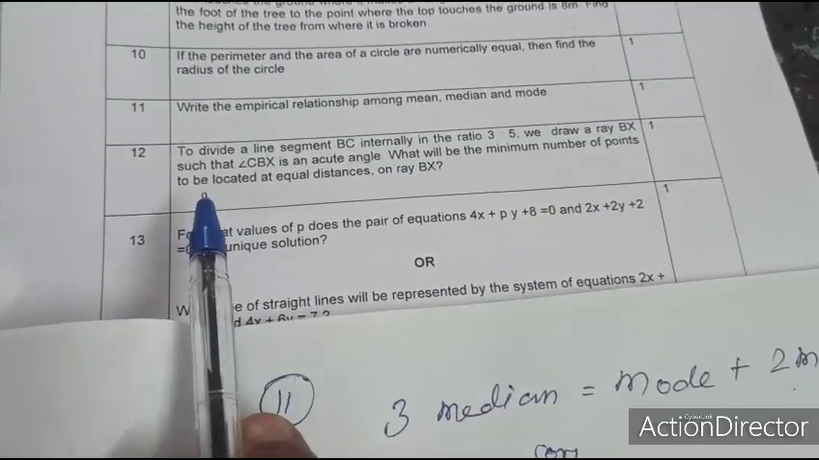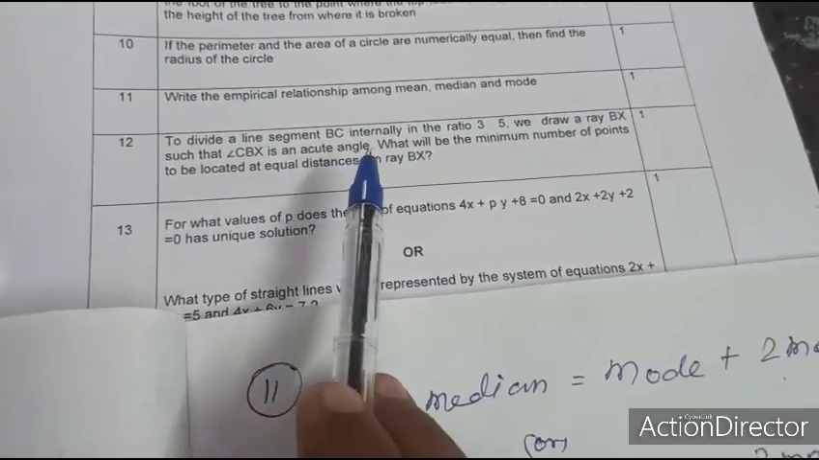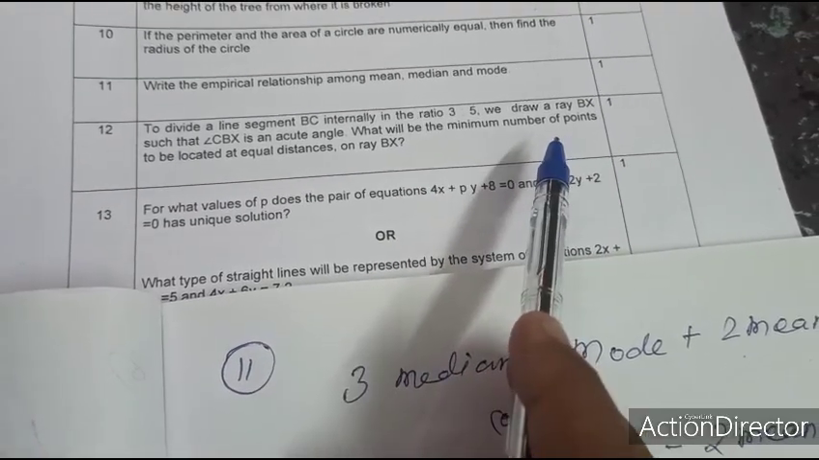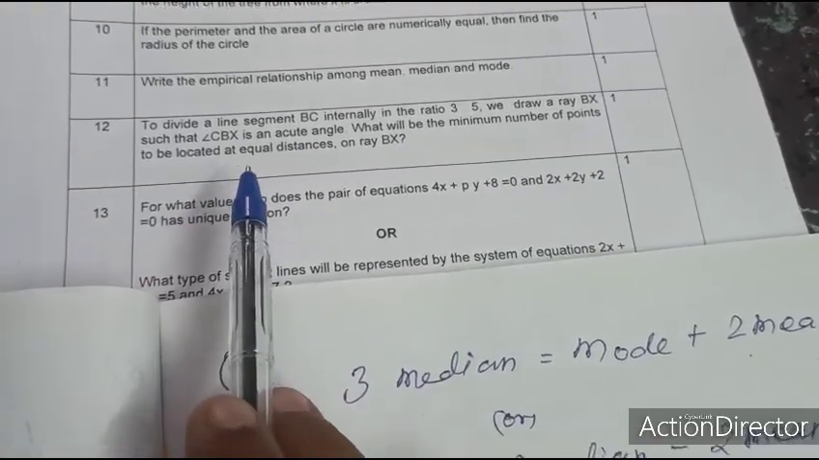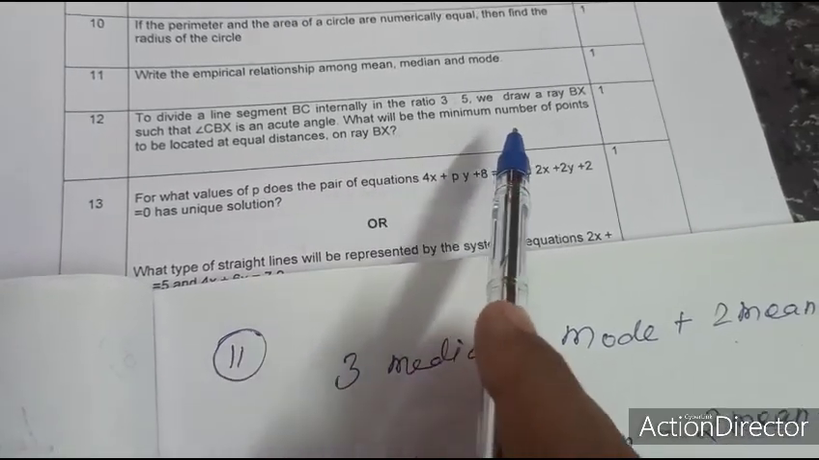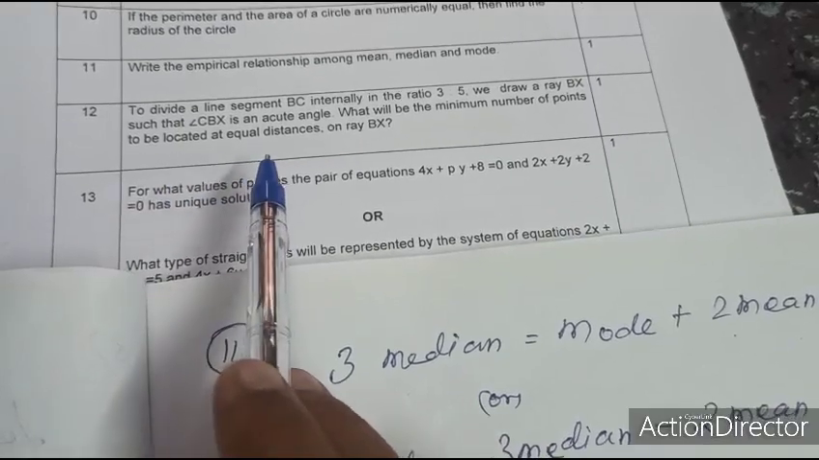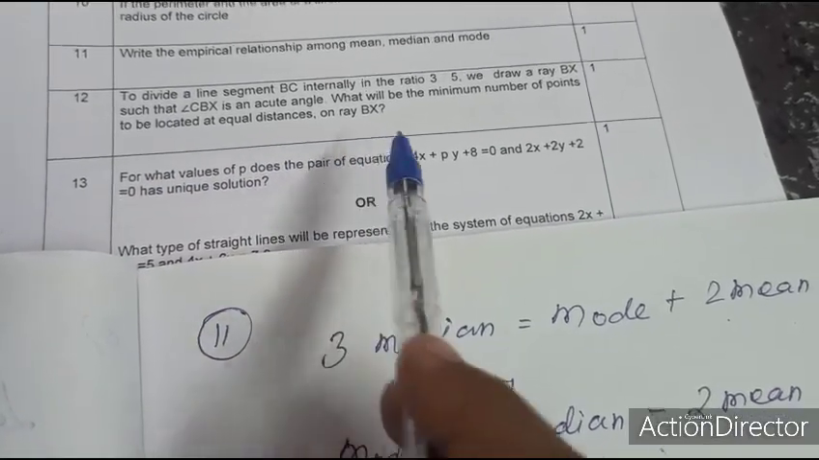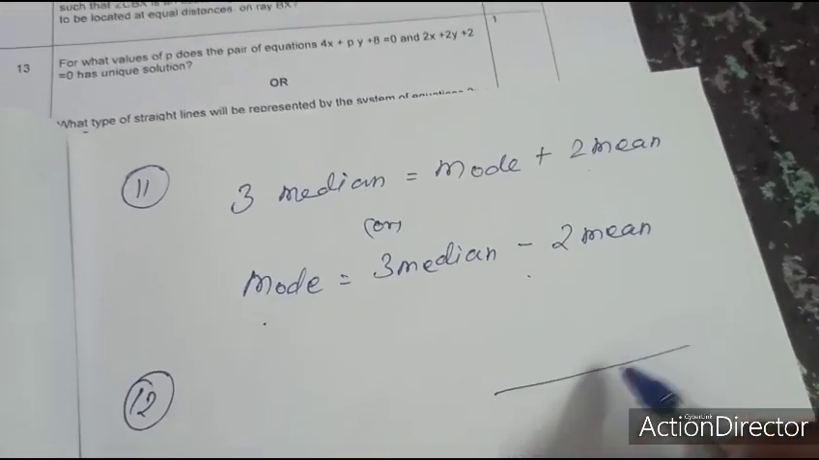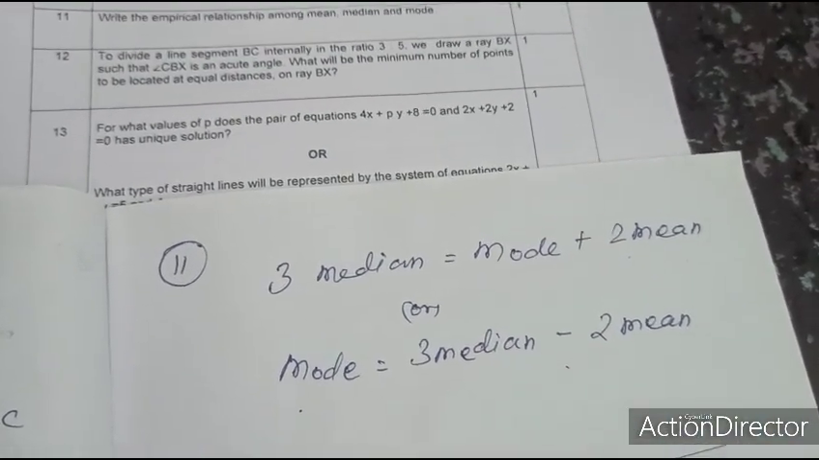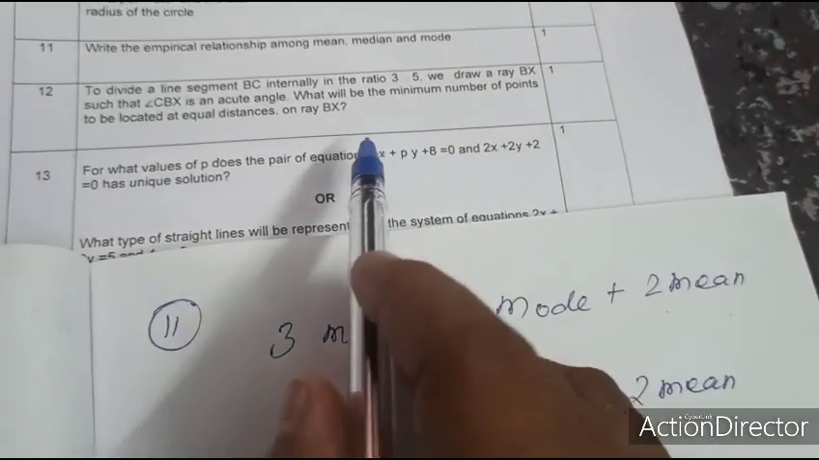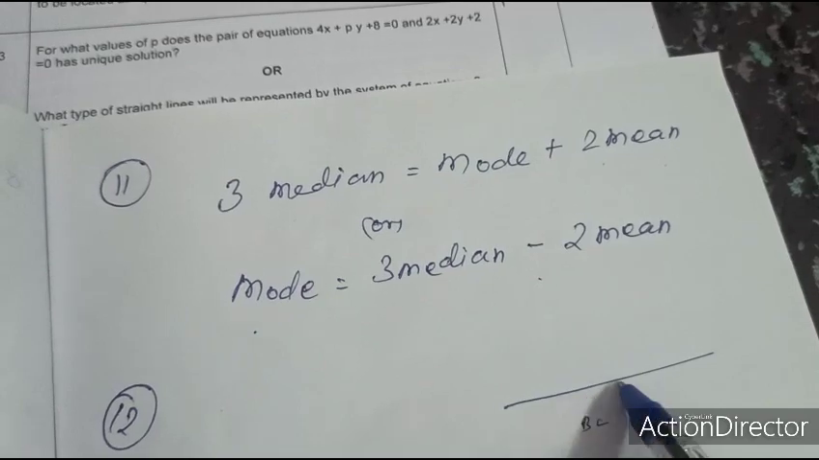12th question. To divide a line segment BC internally in the ratio 3:5, we draw a ray BX such that angle CBX is an acute angle. What will be the minimum number of points to be located at equal distance on ray BX? BC is a line, to be divided internally in the ratio 3:5.